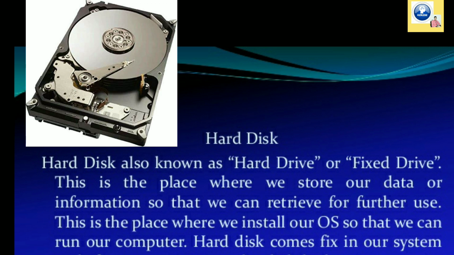Hard disk, the most important secondary storage device of a computer. It's a fixed drive. This is the place where we store our data and information so that we can retrieve it further whenever we require. This is the place where we install our operating system so that we can run our computer. Hard disk comes fixed in our system. Nowadays 1 terabyte and 2 terabyte hard disks are very common in the market, and laptops and desktops come with a 1 terabyte or 2 terabyte hard disk.